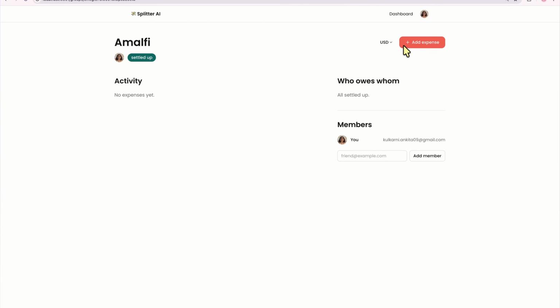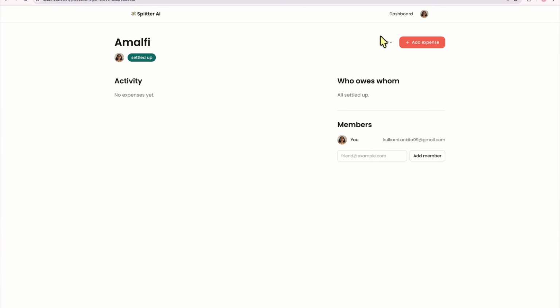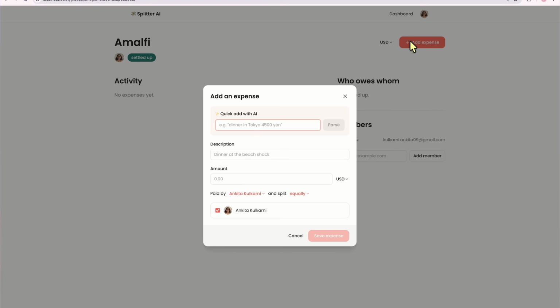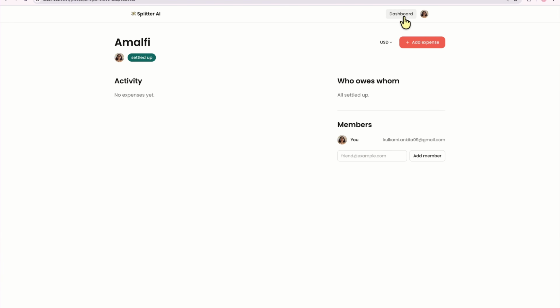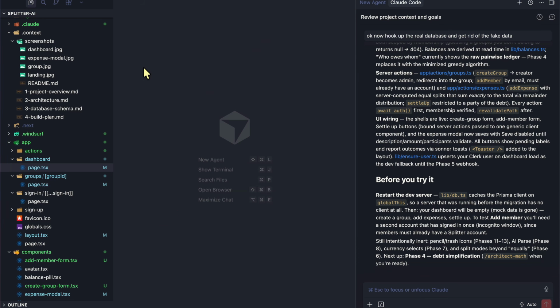Amalfi group has been created. And if I add expense, we have the modal too. So you can see how insane this is. This is literally the screenshot that I had given, showing that it's working. It still looks slightly different because we're not using shadcn UI components yet, but you can already see how everything just works. And there we go. So now it's working as expected. Our create is working too.